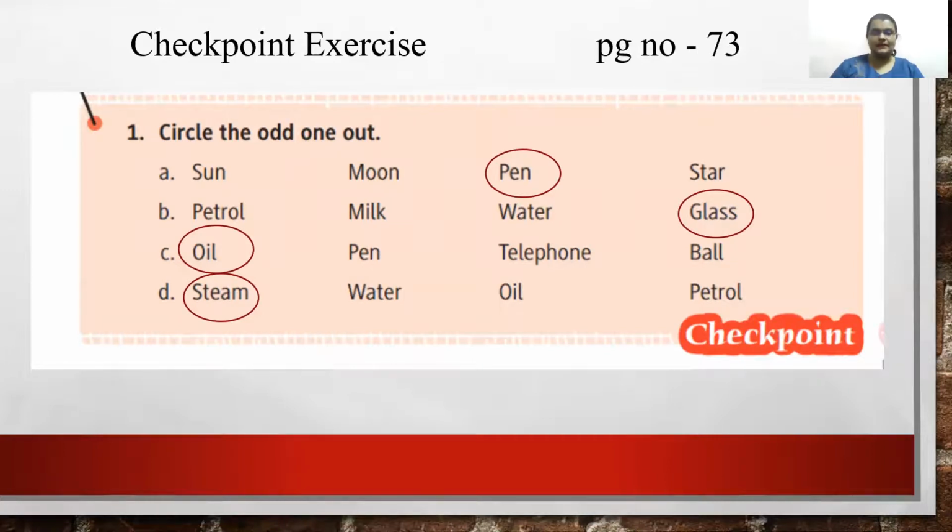Second, B1, petrol, milk, water, and glass. So, which option is that? That is glass. Petrol, milk, and water are in liquid form, while glass is in solid form, right? C1, oil, pen, telephone, ball. So, pen, telephone, ball, these things are hard, while oil is in liquid state. D1, steam, water, oil, and petrol. So, water, oil, petrol, these three things are in liquid form, while steam means vapor, which is a gaseous form, right? So, I hope this exercise is clear to you all.